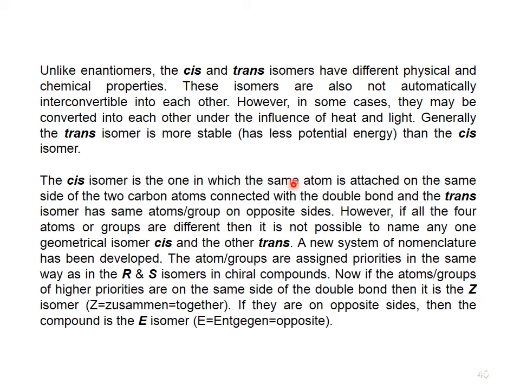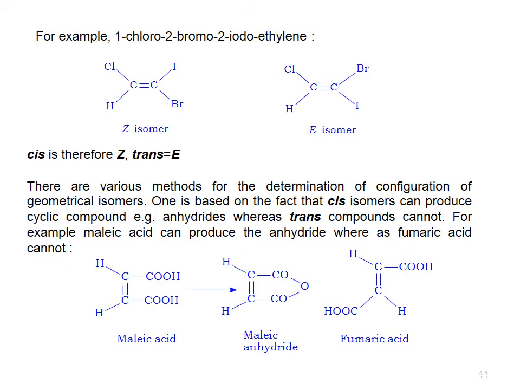Now, if the atoms or groups of higher priorities are on the same side of the double bond, then it is the Z isomer, from zusammen, together. If they are on the opposite side, then the compound is the E isomer, from entgegen, opposite. Examples: this is the Z isomer, this is the E isomer, because bulky groups, or we give priority order like this.